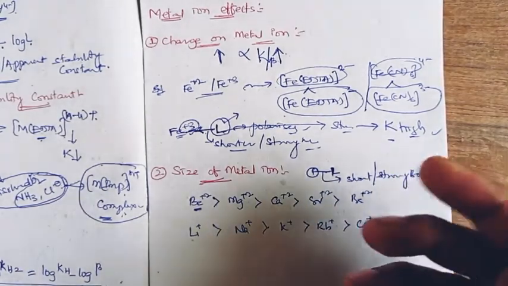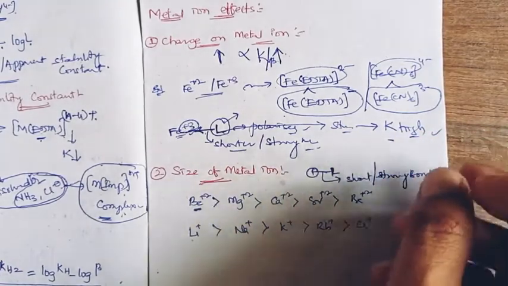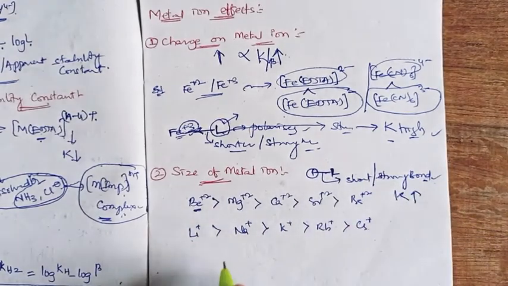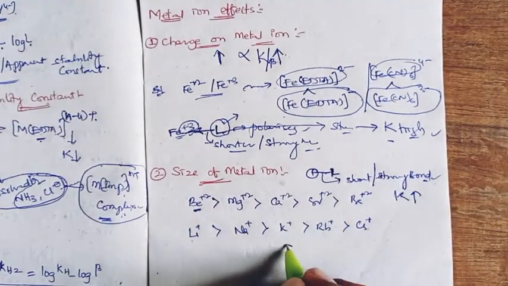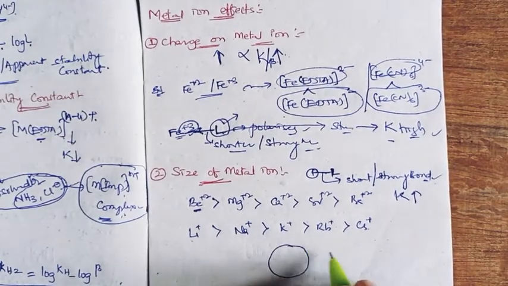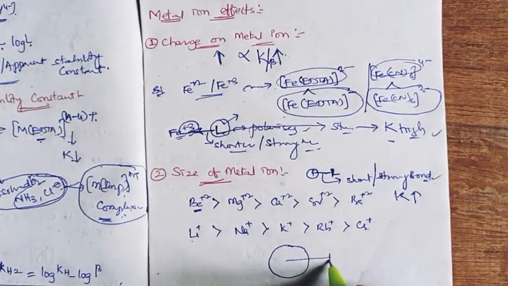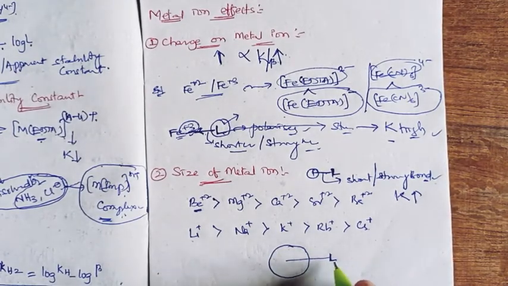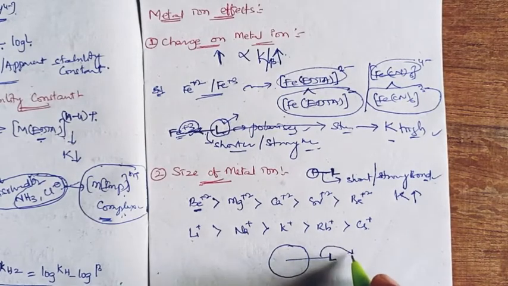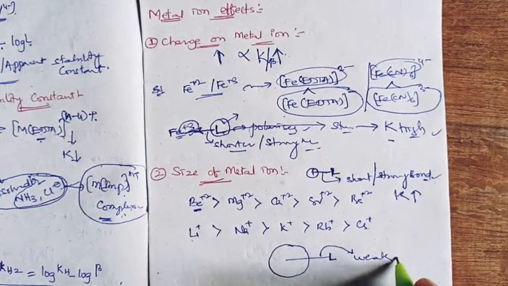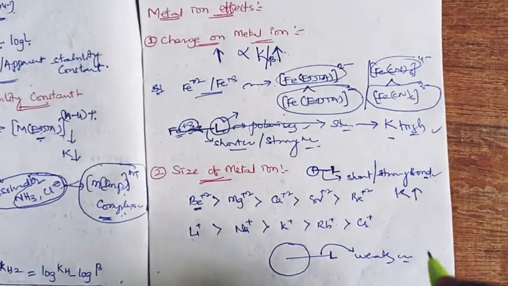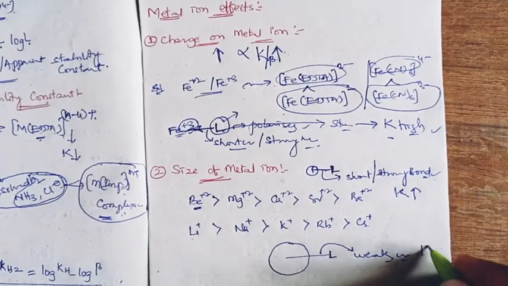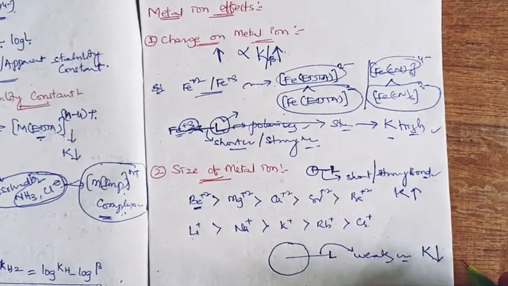When there is a stronger bond, the complexation will be very stable, and it reflects in a high K value. Whereas with a larger size metal, the metal to ligand bond is longer and weaker. When there is a weaker bond between metal and ligand, the stability will be low, and it reflects in a very low K value.